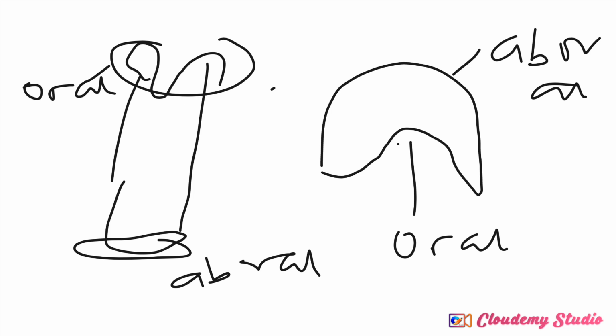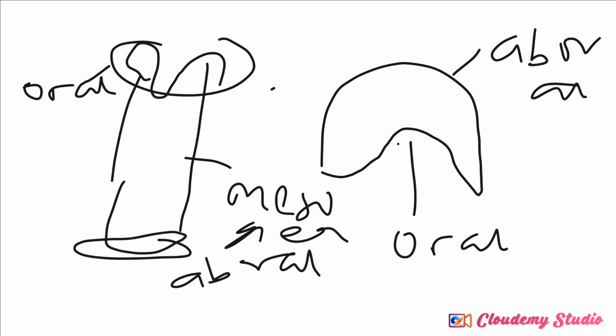And I said they are diploblastic. They have two layers, the ectoderm and the endoderm. The ectoderm is separated from the endoderm by a mesoglea, a jelly-like body that separates the ectoderm from the endoderm.